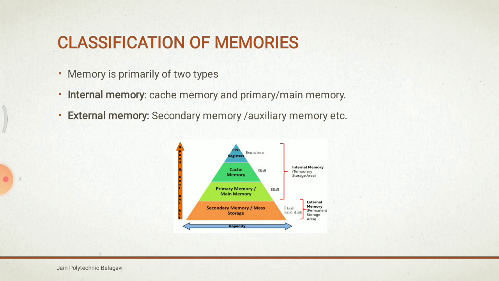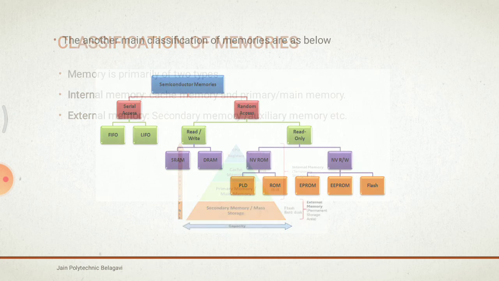There is secondary memory with mass storage, and primary memory, main storage, DRAM, static RAM. Cache memory is the SRAM, static RAM, and D is the dynamic RAM. Flash and hard disk are the external memory, the permanent storage area, while internal memory is the temporary storage area. Speed and cost per bit will be there.